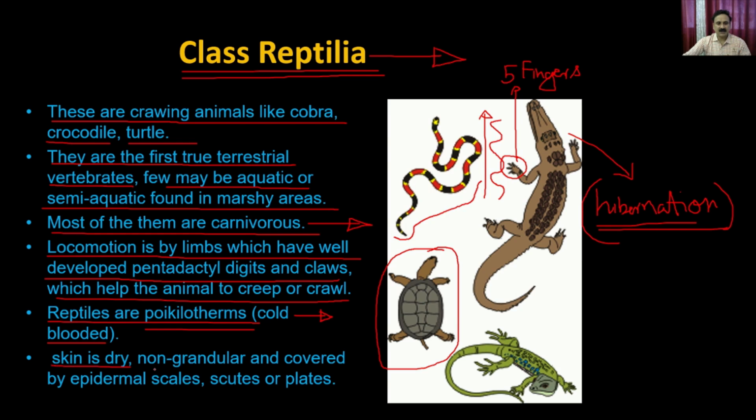The skin is dry, non-granular, and covered by the epidermal scales, scutes, or plates. So the skin is very dry and non-granular, and it is covered by the epidermal scales. You might have seen the scales on the turtle's body, or the plates on the crocodile's body as well. And all these are only to protect and give you extra support.